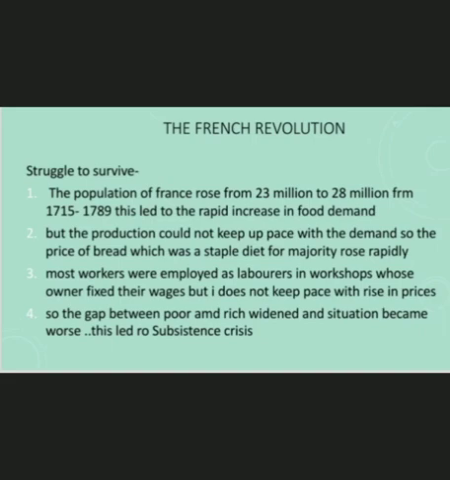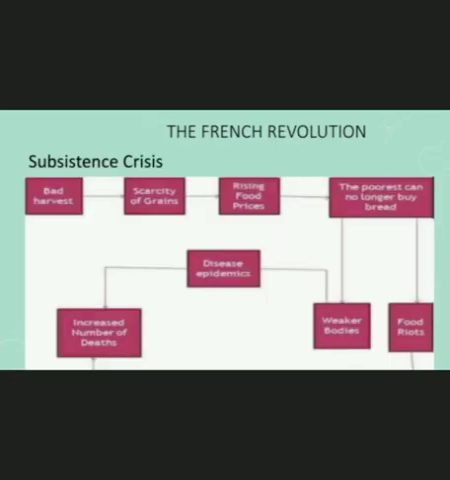Most workers were employed as laborers in workshops whose owners fixed their wages. But wages did not keep pace with the rise in prices. So the gap between the poor and the rich widened. Things became worse whenever drought or hail reduced the harvest. This led to a subsistence crisis, something that occurred frequently in France during the Old Regime. The diagram given here shows the course of a subsistence crisis.